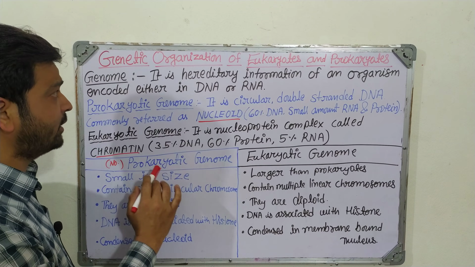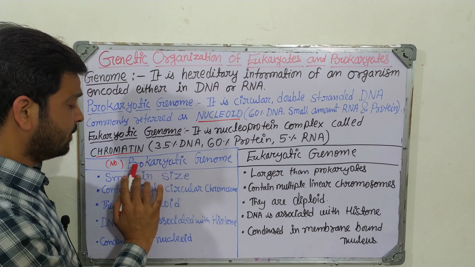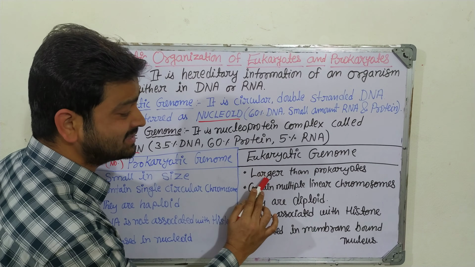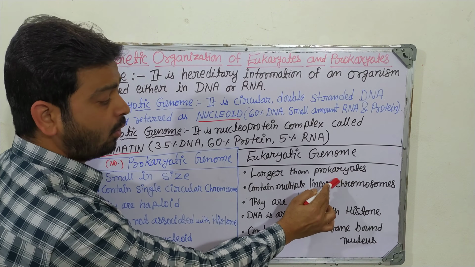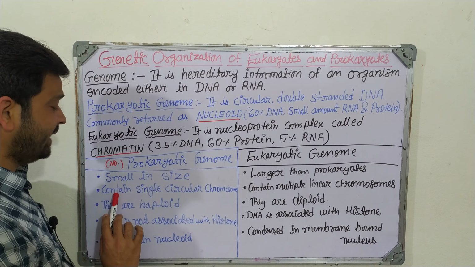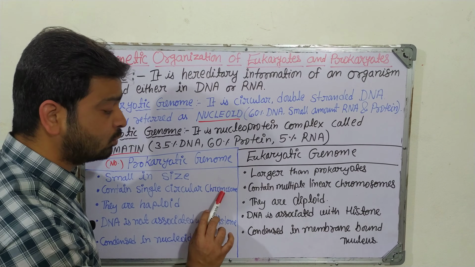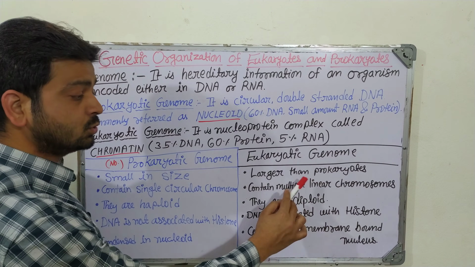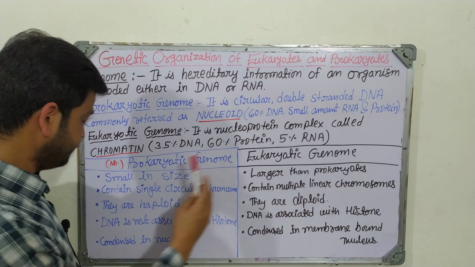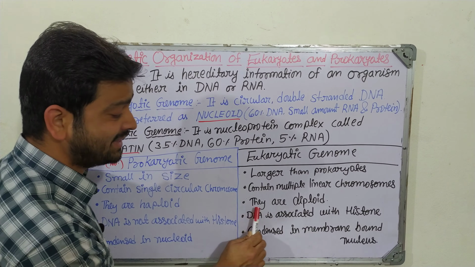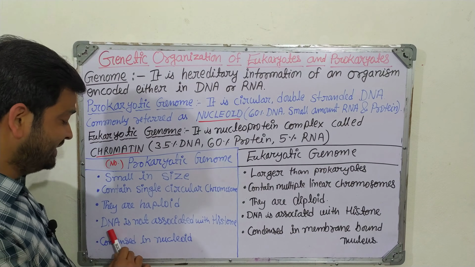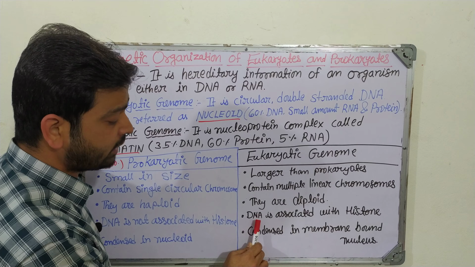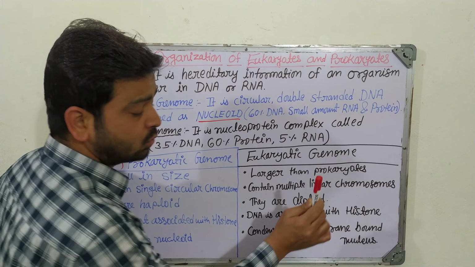From the point of view of genetic organization, prokaryotic genomes are small in size, whereas eukaryotic genomes are larger and complex, right? The second point: prokaryotes contain a single circular chromosome, whereas eukaryotes contain multiple linear chromosomes. Here you can see the complexity is more. Prokaryotes are haploid, whereas eukaryotes are diploid. In prokaryotes, DNA is not associated with histones, whereas in eukaryotes DNA is associated with histones, right?